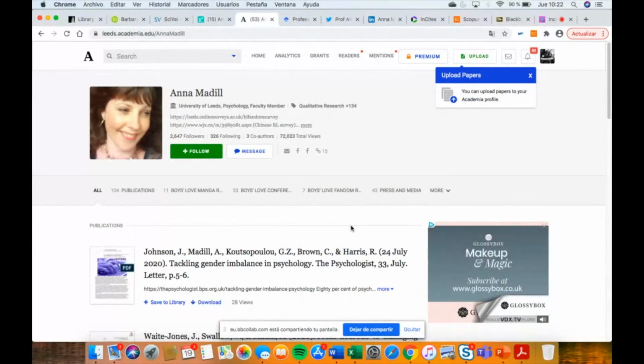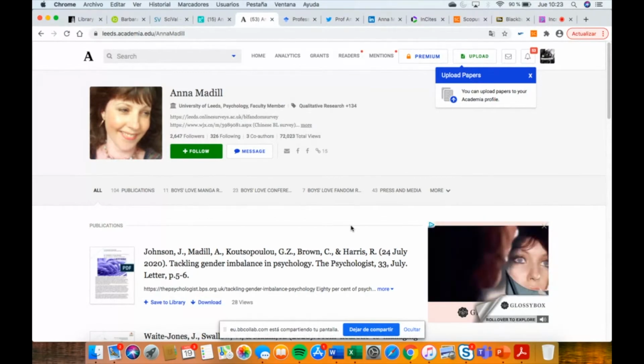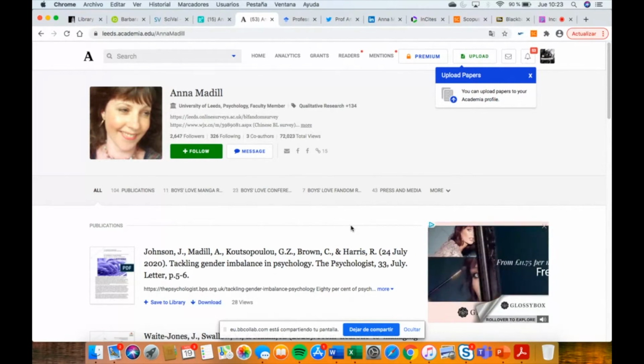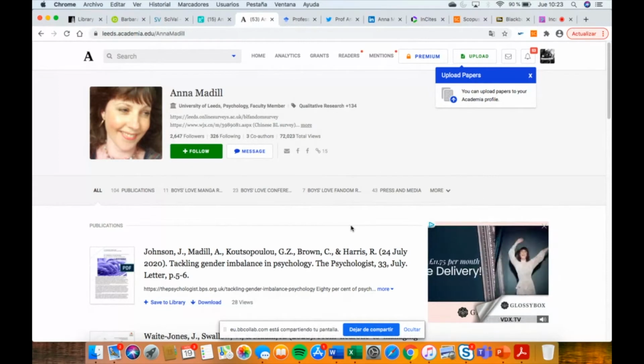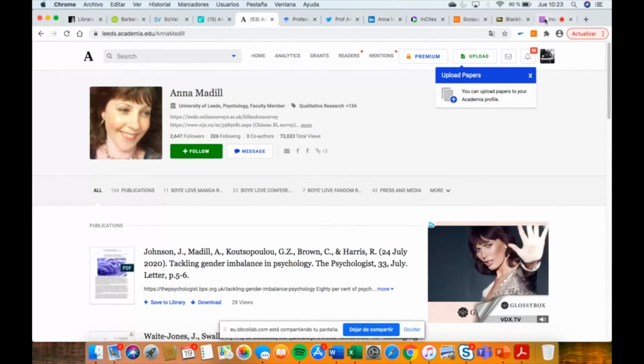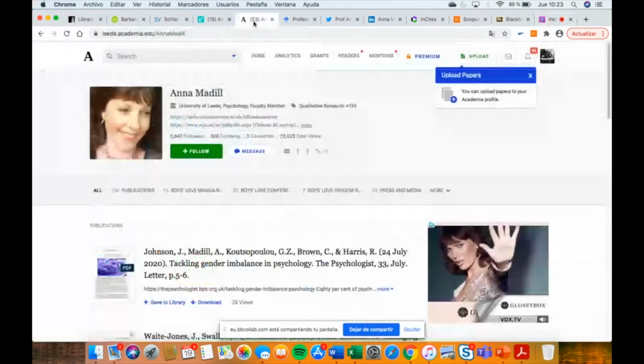So you can track how many people are reading or searching for you on Google. I really like it, because you can create stats of how many people from the United States or other countries see your profile. So it's very good.